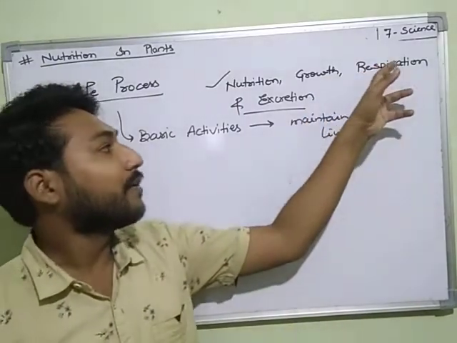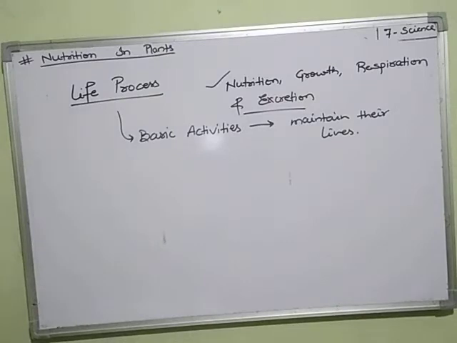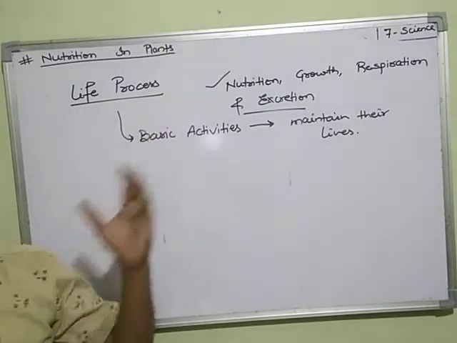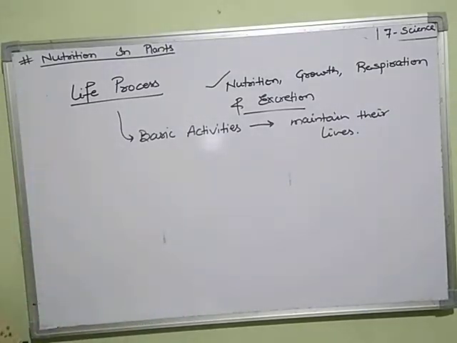We grow, we respire, we excrete our waste material. All these terms are called life process. So what is life process? Life process is the basic activities through which all living organisms maintain their lives. So this is about life process.